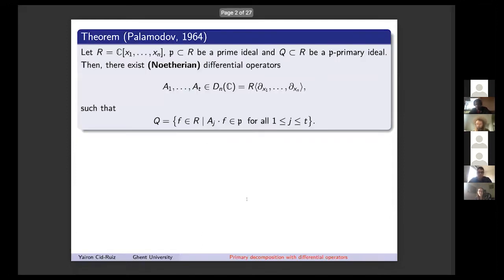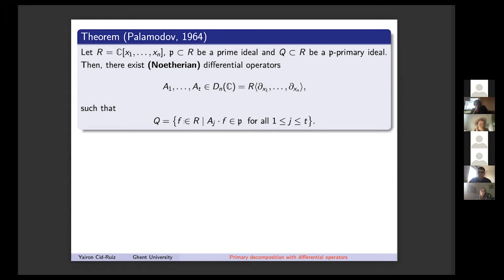That's the title. So the beginning of everything here is this beautiful theorem by Victor Palamodov that if you are in a polynomial ring over the complex numbers, and you have a prime ideal P, and Q is a P-primary ideal, then Victor Palamodov showed that there exists a finite number of differential operators, A1 until At, inside the Weyl algebra, which he calls Noetherian differential operators, so that they give you an equivalent description of the primary ideal in the following way.